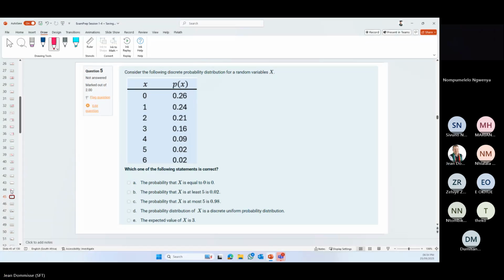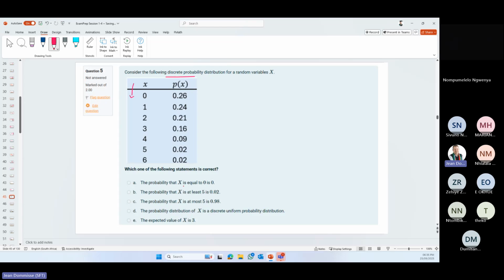This time, why they did this is so that you don't look at this and say, oh, it's a binomial distribution, because we know the binomial table looks like that. So it is still a discrete probability. It just is looking different. So instead of being horizontal, now it is vertical. So they will ask you exactly the same type of questions.